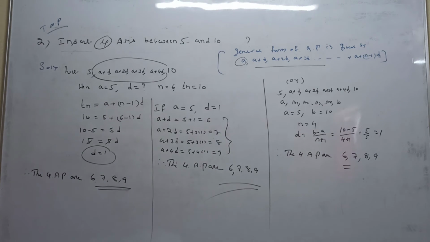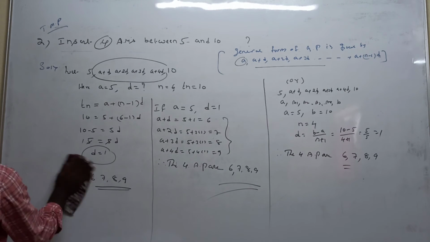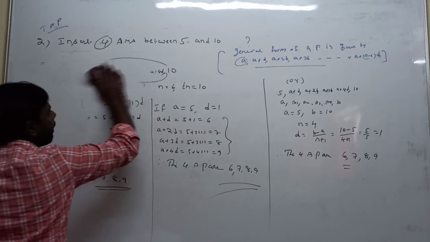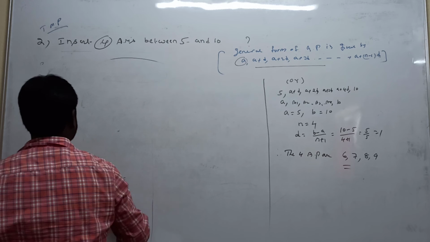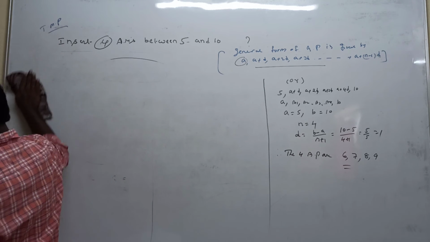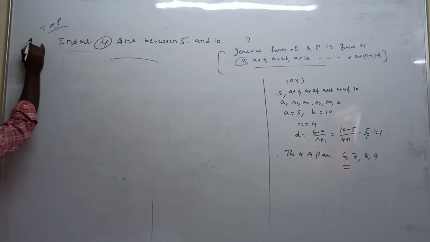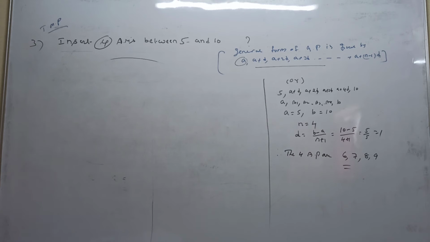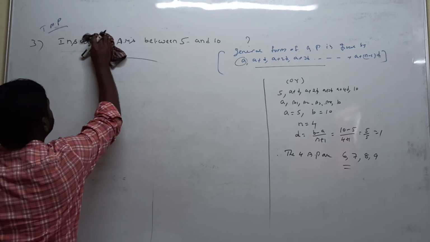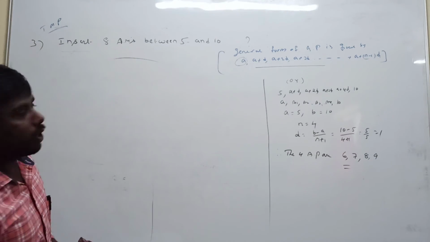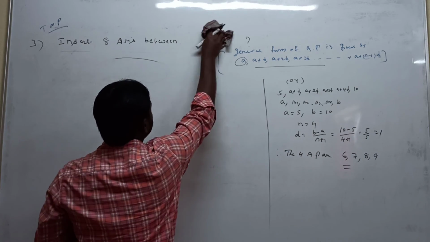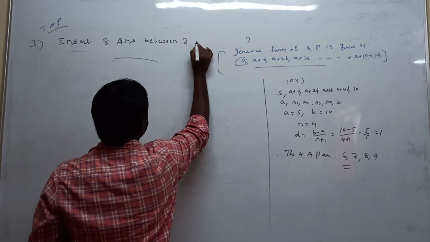You understood? Next, third question. Third question: insert 8 arithmetic means between 2 and 11. 2 and 11.